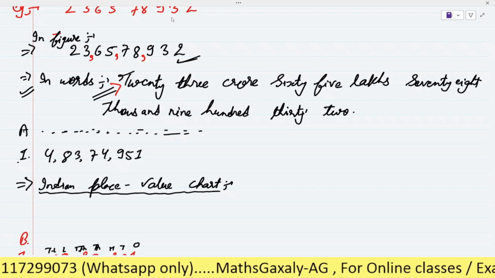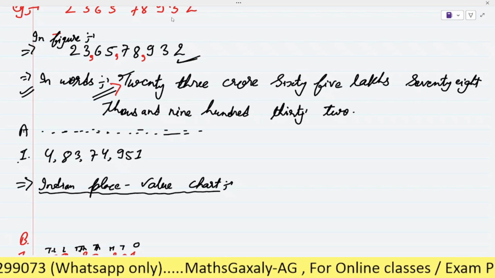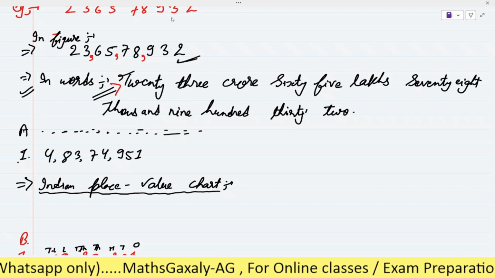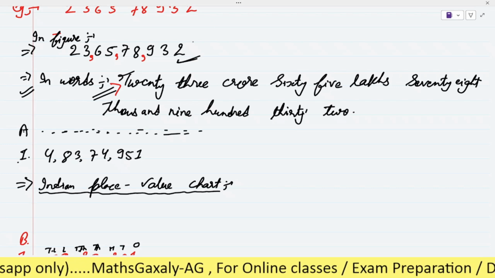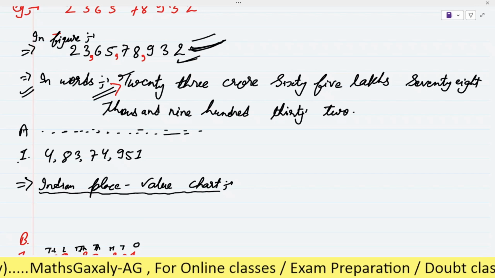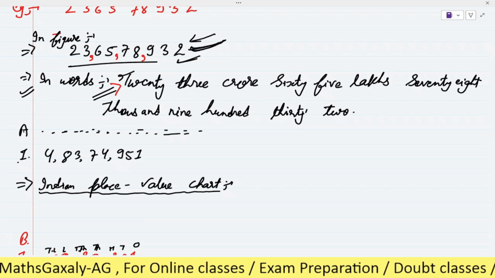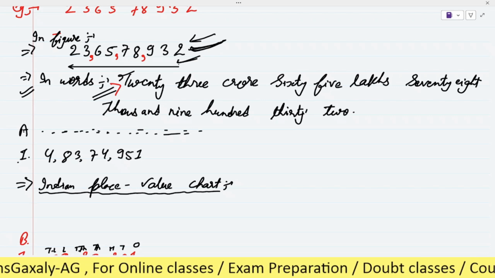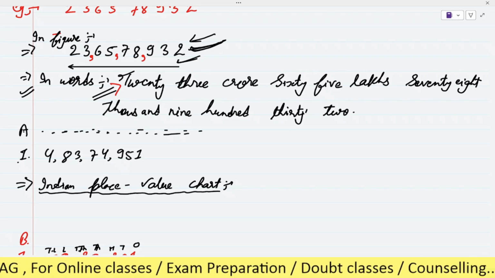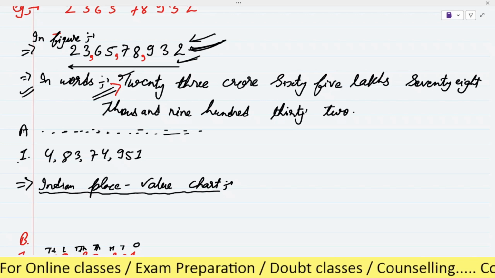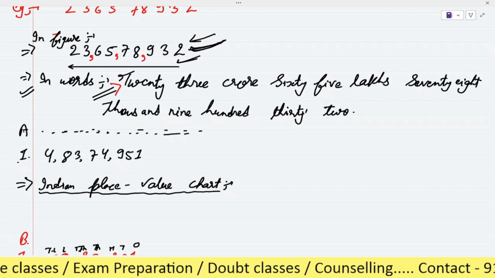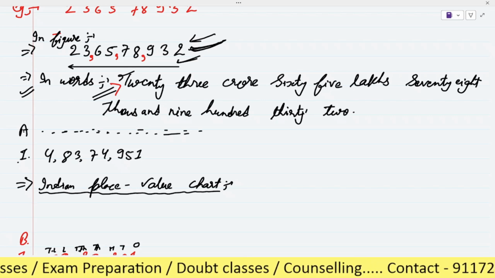In the C part, you have to just write the figure, है ना? In words, it is given, you have to write the figure, right? This is the figure part, as we have done here. See here, Ethan. This is the figure part. Okay. So you have to do it like this with the comma. Never forget to give the comma. If you forget to give the comma, then the answer will be wrong. Okay. And you may lose the marks.